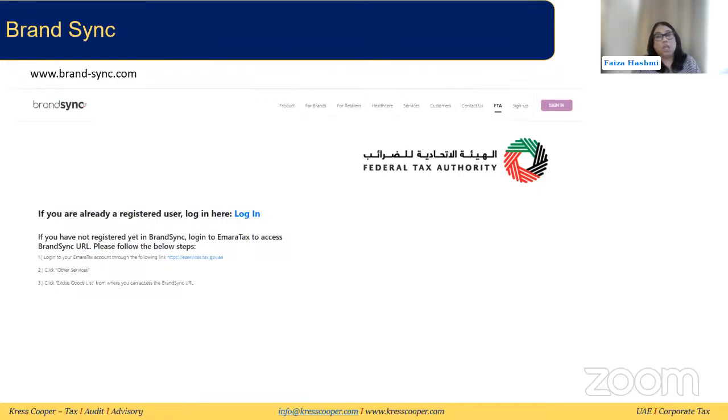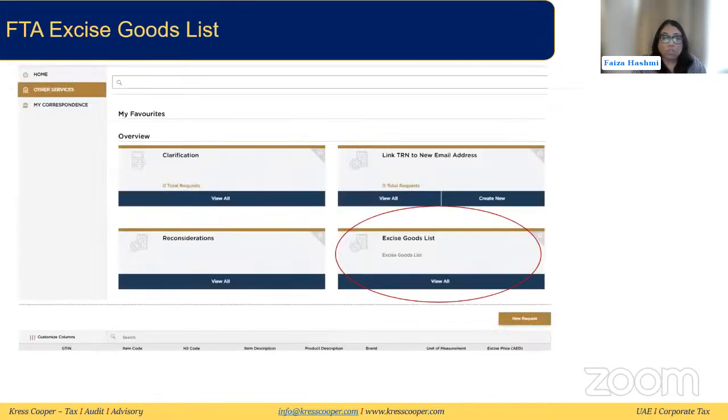You can go through your FTA Excise portal, which is the Martex portal. It will take you here. If you look at the portal, you will see a new request mentioned at the bottom. If you click on that, it will ask you, do you want to add a new product?